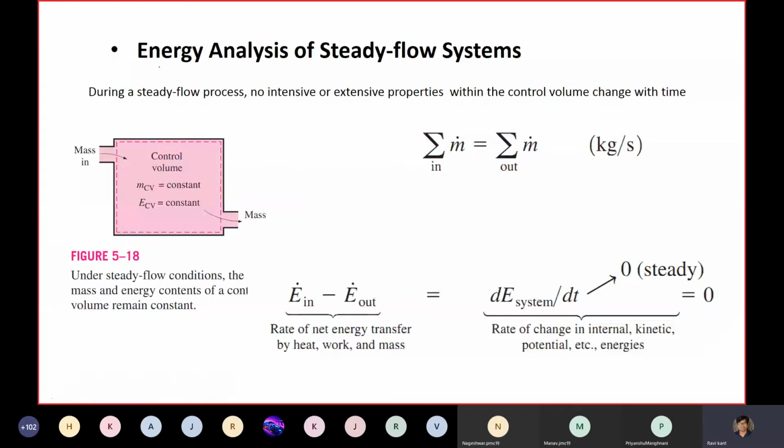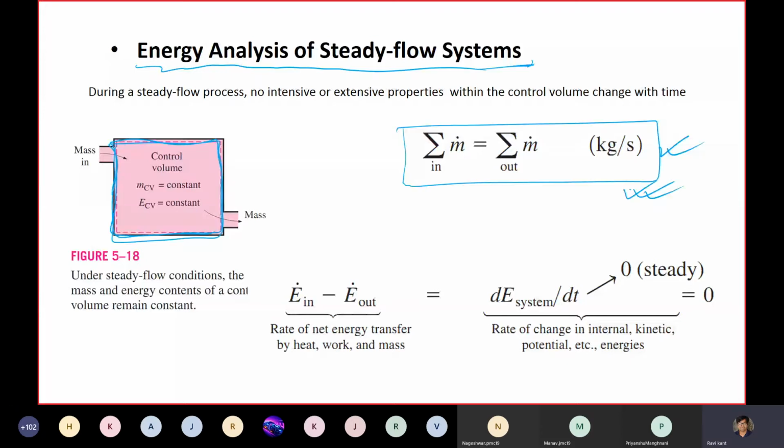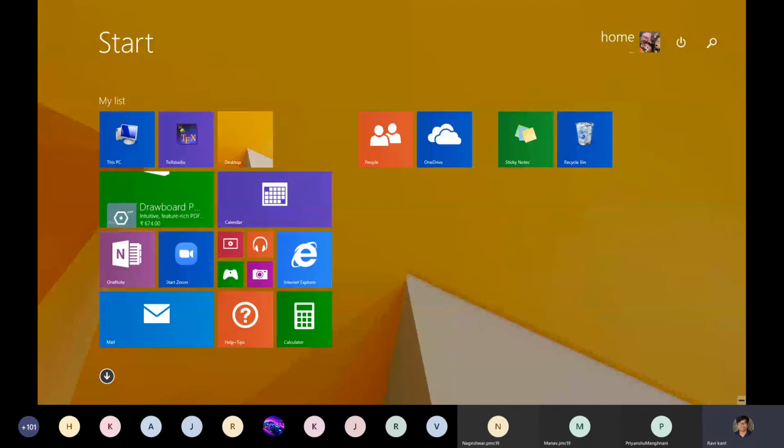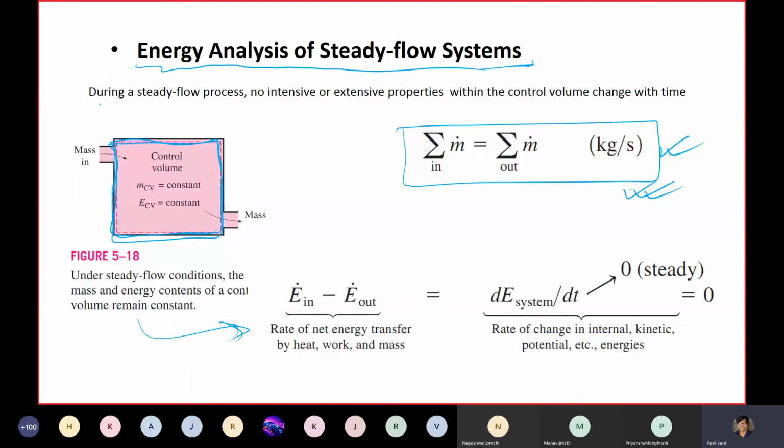Now we can move into the actual conservation of energy for this particular open system. So this mass has already been conserved, that we have already talked about, so this is implicitly valid all the time. And from here we can tell that during the steady flow process, no intensive or extensive properties within the control volume change with time.